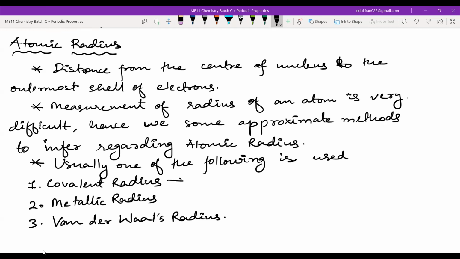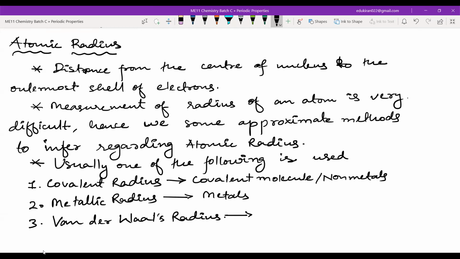Covalent radius will be for covalent molecules, and these will be non-metals. These will be metals, and van der Waal radius will be for noble gases. So we will first learn about covalent radius, then we will define the metallic radius, then the van der Waal radius.